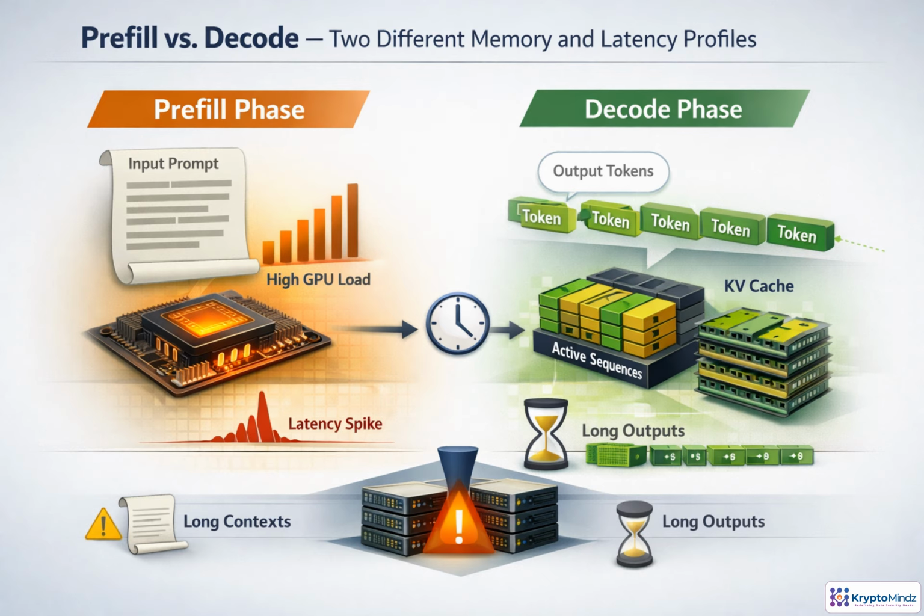LLM inference has two very different phases. Prefill reads the entire prompt, builds the initial attention state, and often hits the GPU with a burst of compute. That is why very long contexts can create sharp latency spikes. Decode behaves differently. It generates one token at a time, while each active request keeps its KV cache in memory until it finishes. Long outputs may not spike compute the same way, but they occupy memory for longer. Good serving systems schedule both phases carefully, so one request does not block others or trigger OOM.